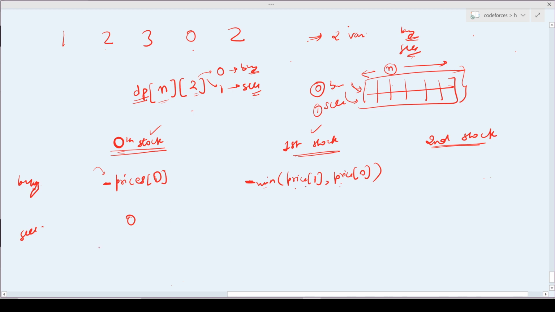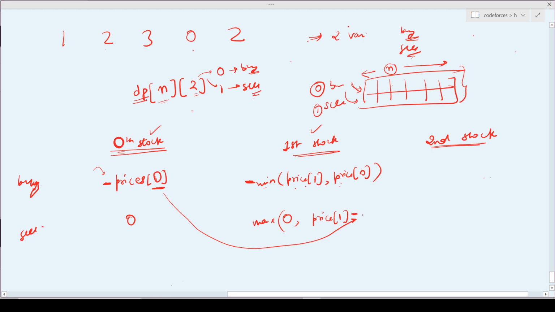Now to actually sell the stock, what option do I have? Either I will not sell this particular stock, so the maximum profit would be 0 by not selling. And if I am about to sell this particular stock, the profit which I will obtain is prices of 1, right? But I have to have this value from the last stock, which means that in the last stock I must have bought it.